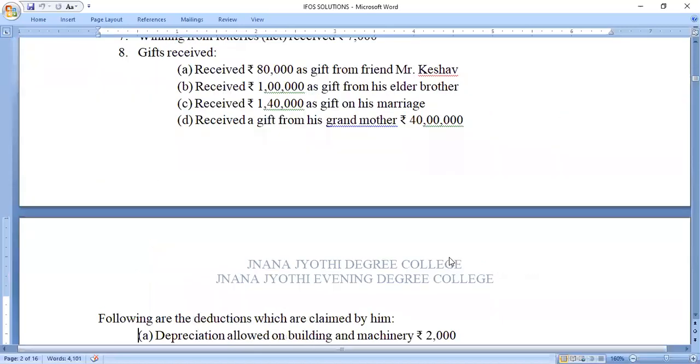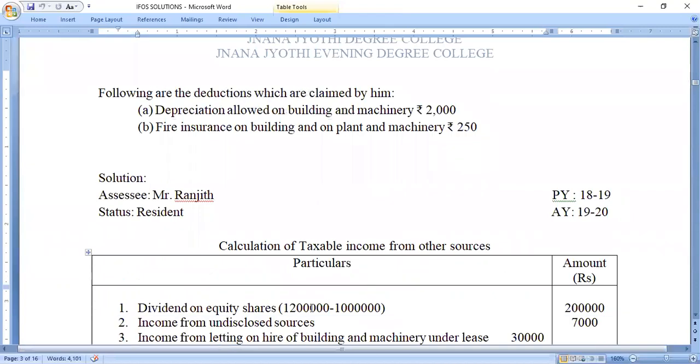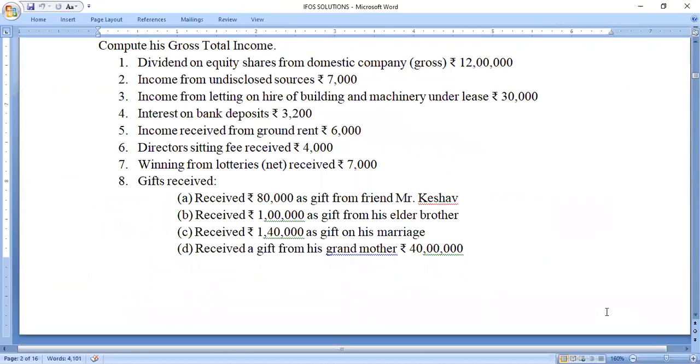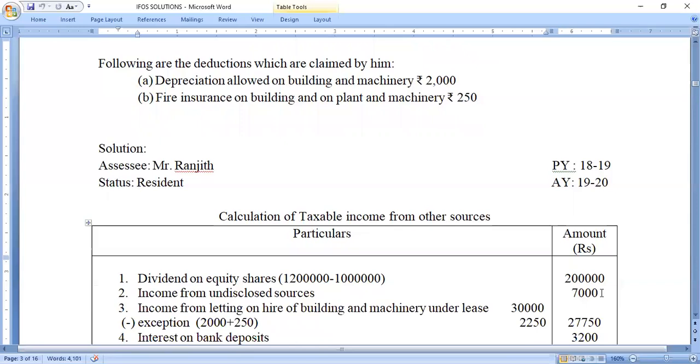So just calculate: dividend on equity shares is earned income of rupees 12 lakh. 10 lakh is the exemption amount. So the balance of rupees 2 lakh will be taxable under the head income from other sources. Next, second one, income from undisclosed sources. So any income from the undisclosed sources is fully taxable under the head income from other sources. So we have taken it directly to income from other sources.